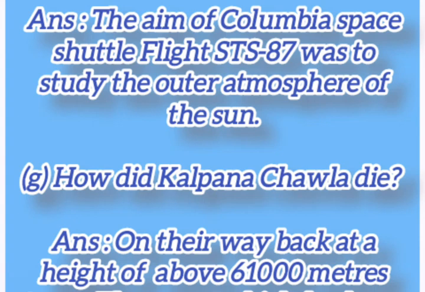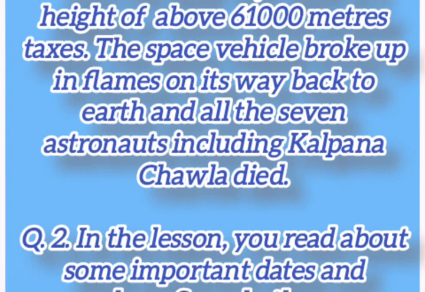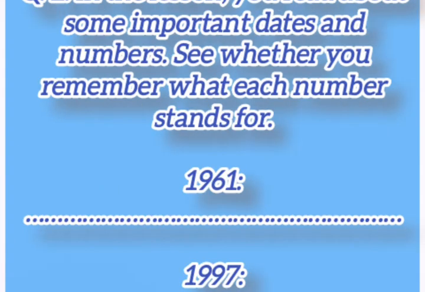G. How did Kalpana Chawla die? On their way back, at a height of above 61,000 meters, the space vehicle broke up in flames on its way back to Earth, and all the 7 astronauts including Kalpana Chawla died. Q. 2. In the lesson, you read about some important dates and numbers. See whether you remember what each number stands for.